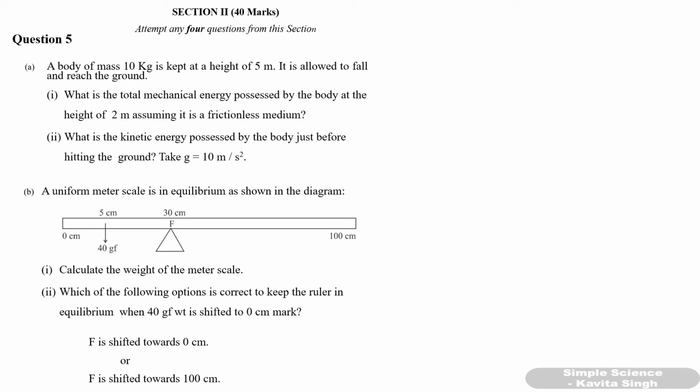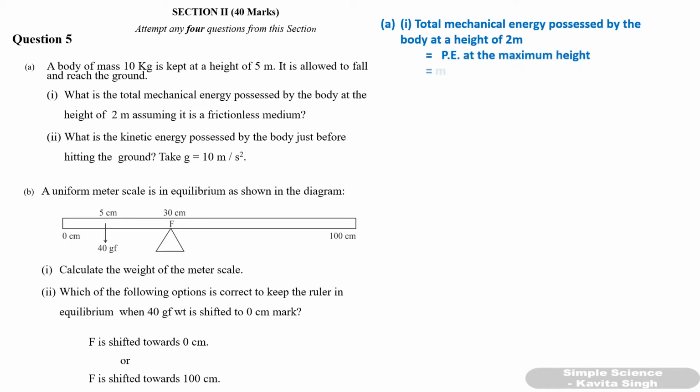So the total mechanical energy possessed by the body at a height of 2 meter is equal to potential energy at maximum height, which is equal to mgh. Here don't write h as 2 meter because h is maximum here. So 500 joule. 1 mark for substituting the correct value. Do not write 10 into 10 into 2. Write 10 into 10 into 5, and please also write that total mechanical energy is equal to potential energy at the maximum height.